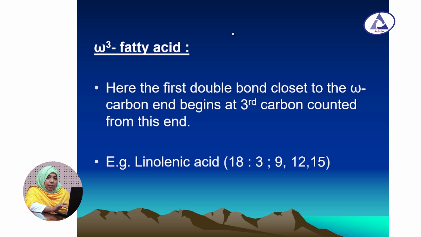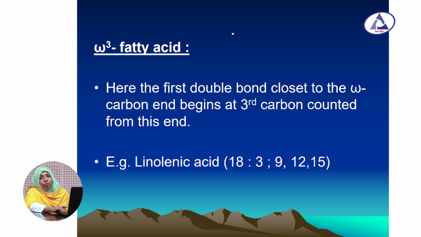So what are omega-3 fatty acids? Here the first double bond closer to the omega carbon end begins at the third carbon counted from this end. I repeat, in omega-3 fatty acid the first double bond close to the omega carbon end begins at the third carbon counted from this end.